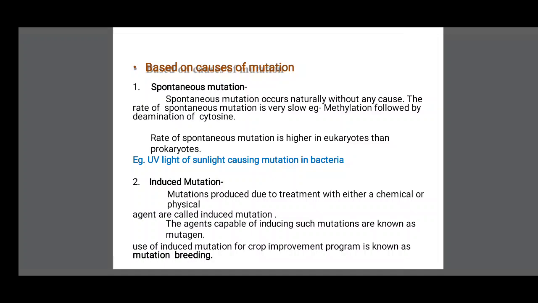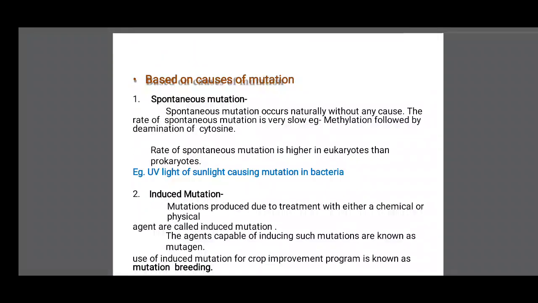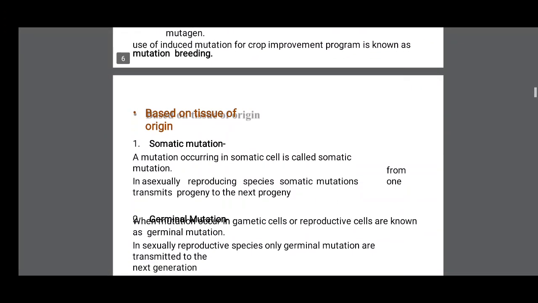UV light of sunlight causes mutation in bacteria. Two, induced mutation. Mutation produced due to treatment with a chemical or physical agent is called induced mutation. The agent capable of inducing such mutation is known as a mutagen. Use of induced mutation for crop improvement programs is known as mutation breeding.